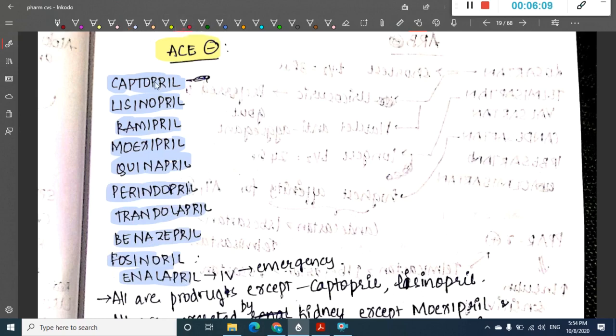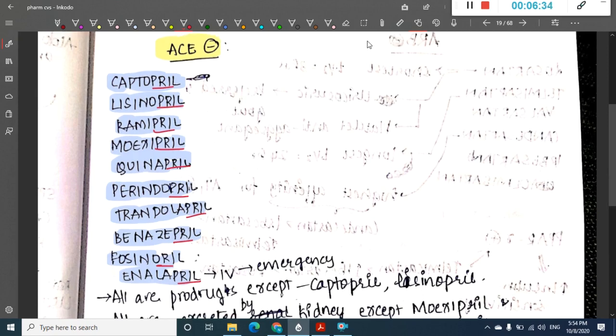If you see here, these are ending with pril, and by this way you can remember these. Among all these, enalapril can be used as IV in emergency.